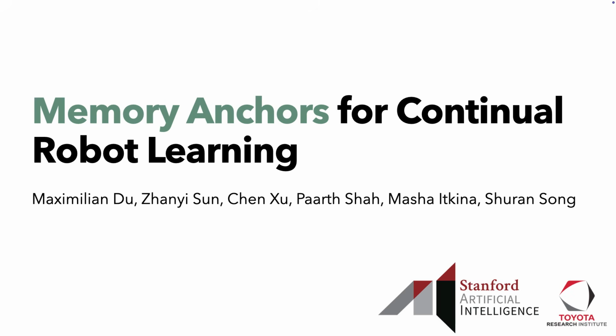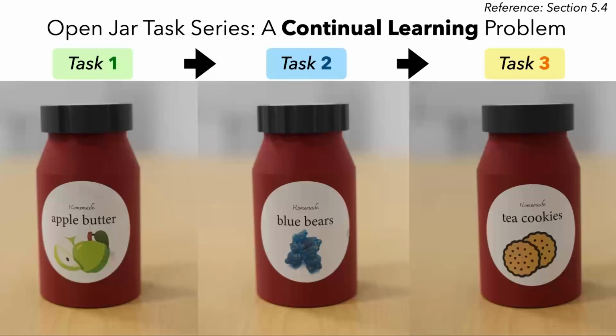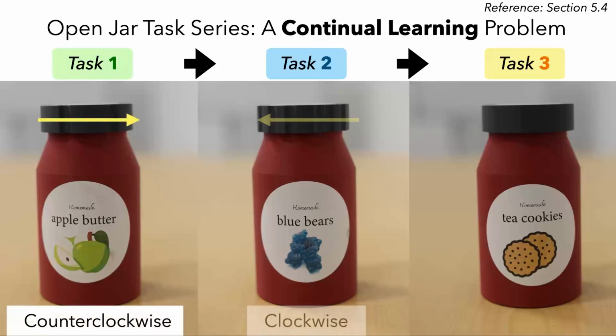We present memory anchors for continual robot learning. In a real-world deployment, a robot may need to learn multiple tasks in sequence, like this series of jars to open. These jars look similar, but require different opening strategies.